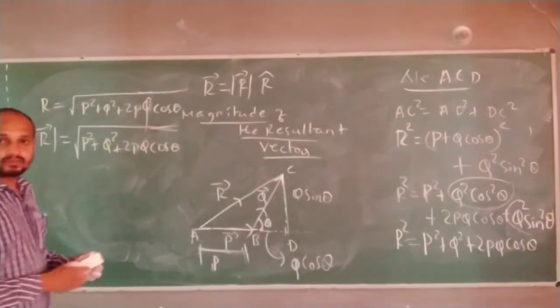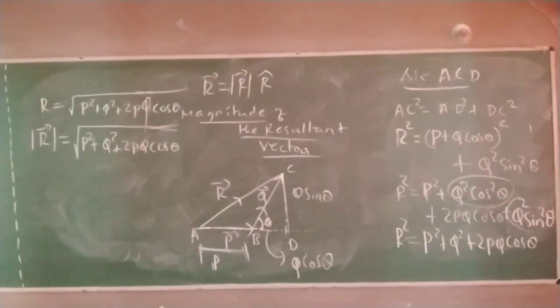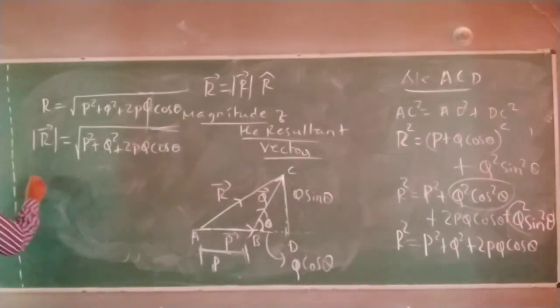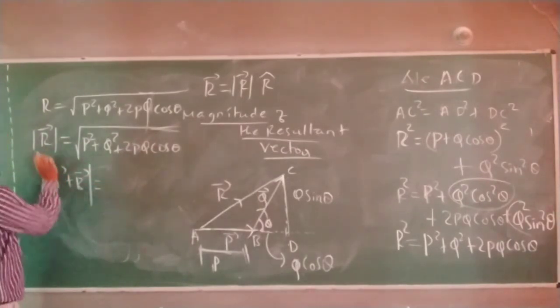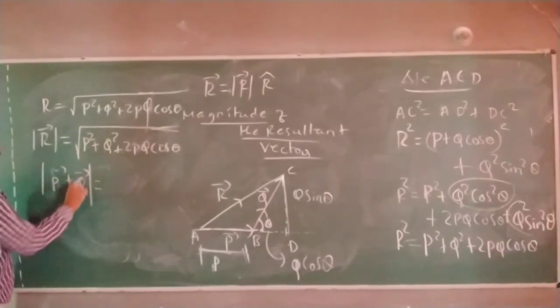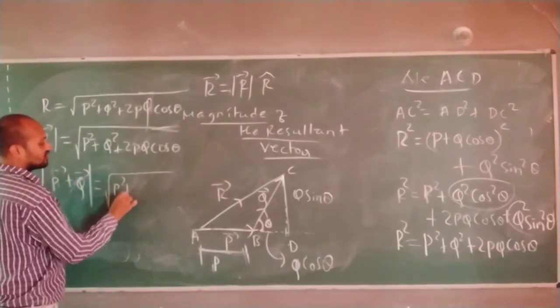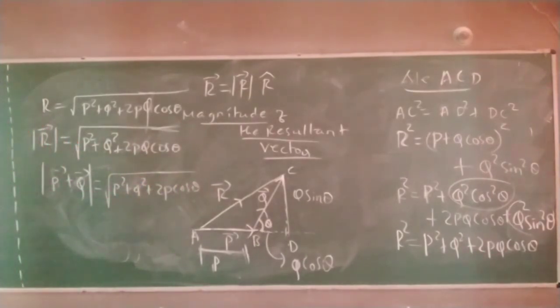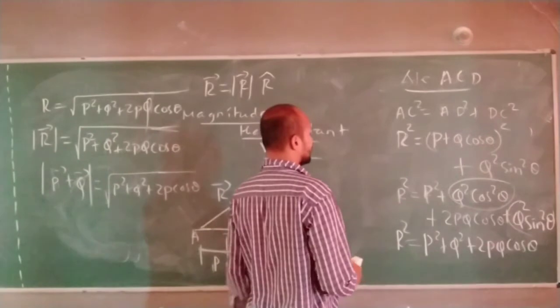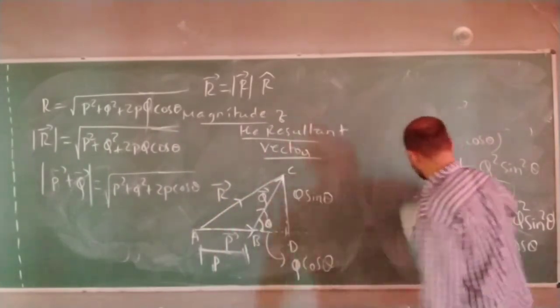Let us find the direction of the result. Before that, I can write this as the mod of vector A plus B. Mod of vector P plus Q is equal to root of P square plus Q square plus 2PQ cos theta. Got it? Why am I stressing on writing this formula? Because it is very important. Got it? Now, if I want to find the direction, let us find.